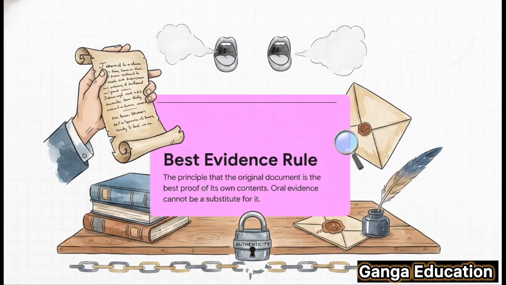It says that if you want to prove what a document says, the best way to do that is, you guessed it, the document itself, the original. You can't just have someone talk about it instead. And why is this so important? Well, it's all about ensuring authenticity and stopping people from misrepresenting what was actually written down.